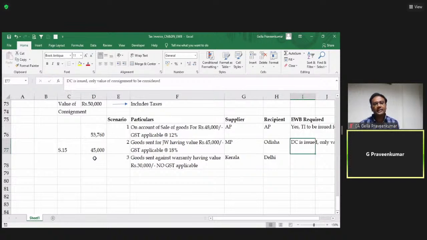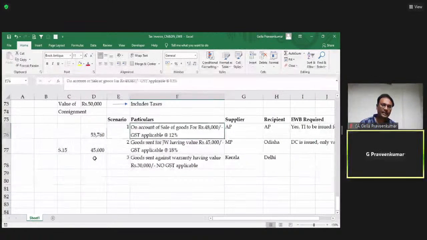So here, when the goods are sent for job work, my value of goods is 45,000. Though tax applicable is 18%, I don't give importance to the value of tax because there is no charge. When there is no levy, when there is no tax invoice, the tax has no meaning to it. So I'll say e-waybill is not required.